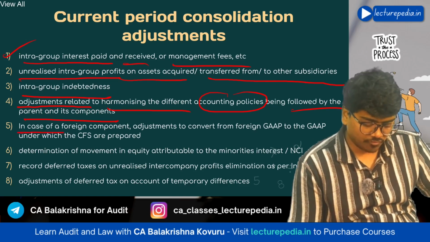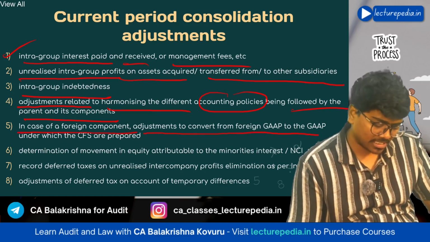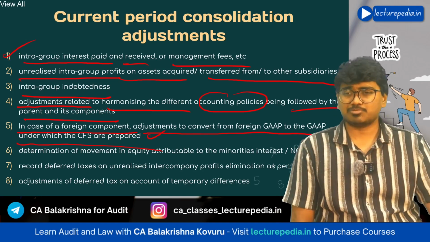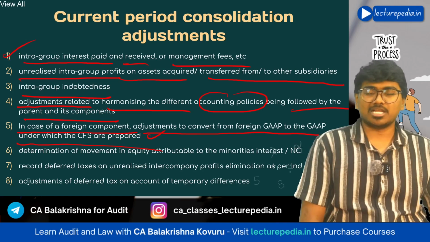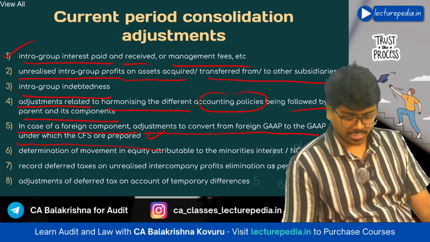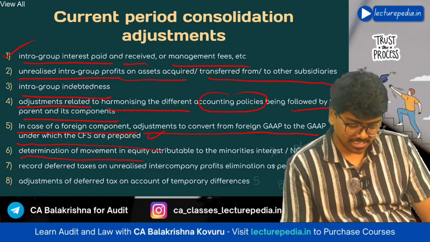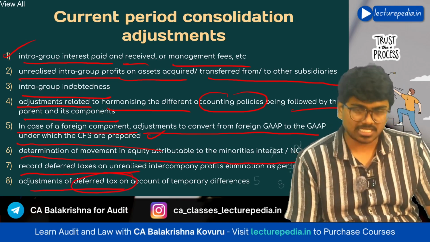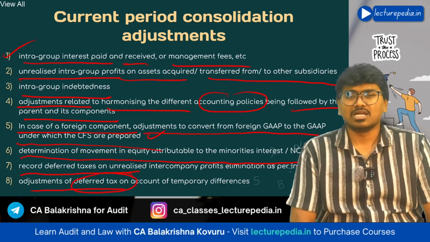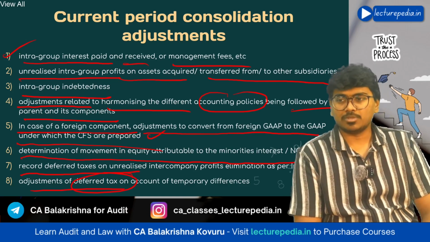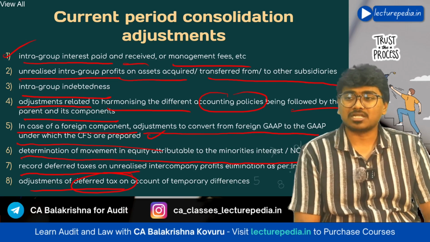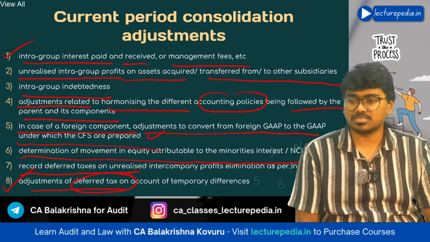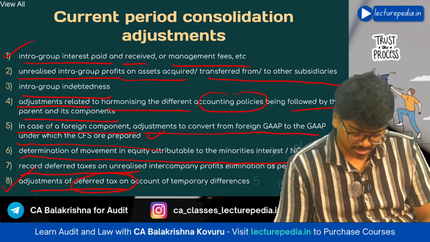Next, in case of a foreign component, adjustments to convert foreign GAAP to the GAAP under which CFS are prepared. This point we have already discussed in responsibilities of management. It is a responsibility of management to convert foreign GAAP to Indian GAAP. Next, determination of movement in equity attributable to minorities. Then, recording of deferred tax and adjustments of deferred tax assets. Adjustments with respect to deferred tax and recording of deferred tax have to be done by management, and they fall under current period consolidation adjustments. So here we have done 8 consolidation adjustments. Still there are 2 consolidation adjustments. Let us see.